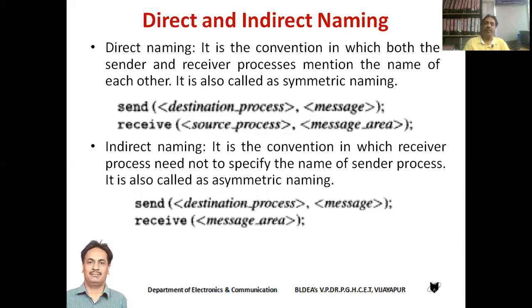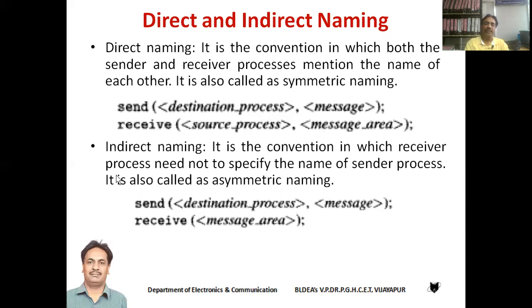So in indirect naming, the receiver process need not specify the name of the sender process. Students, indirect naming is a convention in which the receiver process need not specify the name of the sender process. Remember, this convention is also referred to as asymmetric naming.